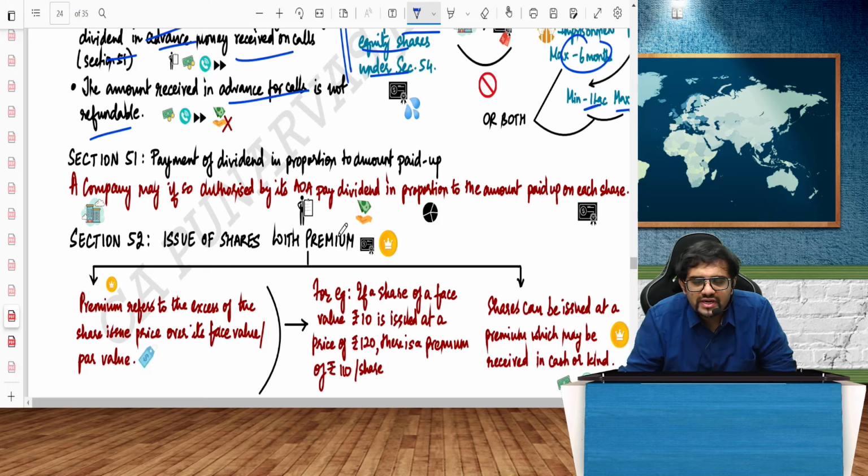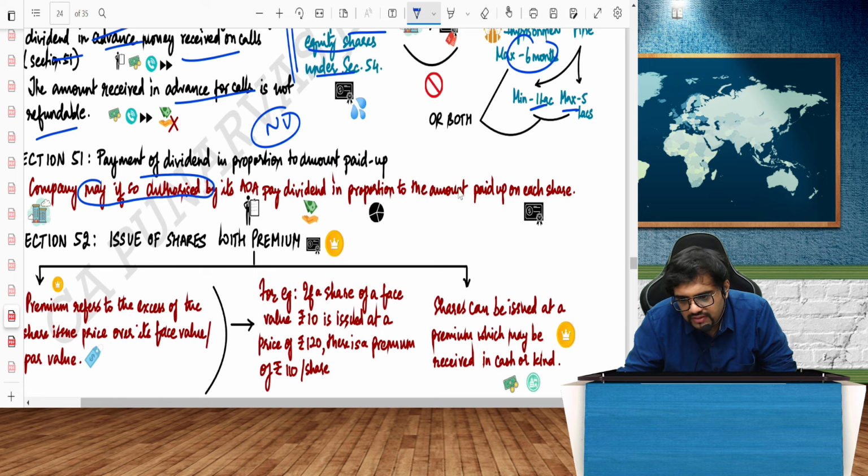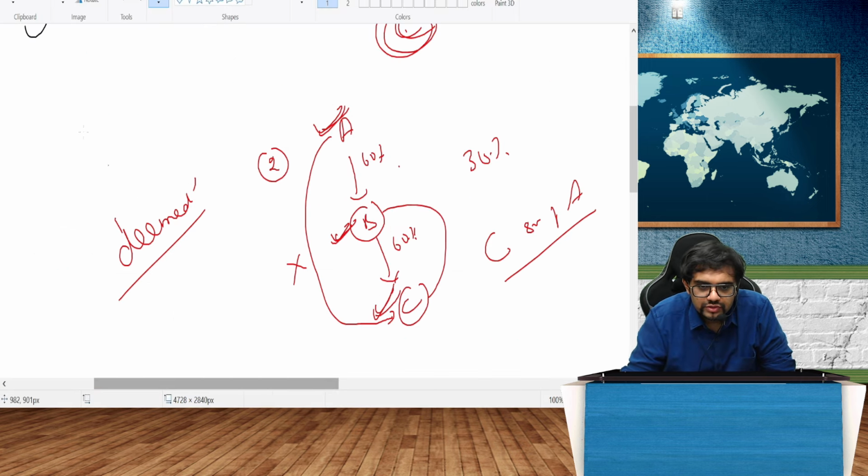Should I pay dividend in proportion to called up money or paid up money, or should it be on nominal value? So guys, it is always on nominal value, but if the articles authorize, then they can pay based on paid up value.